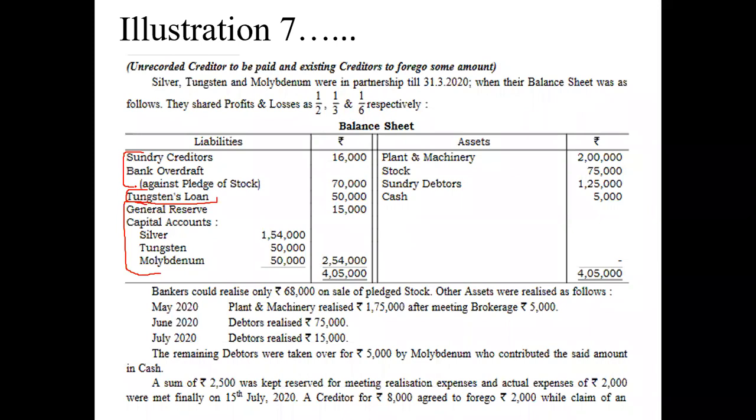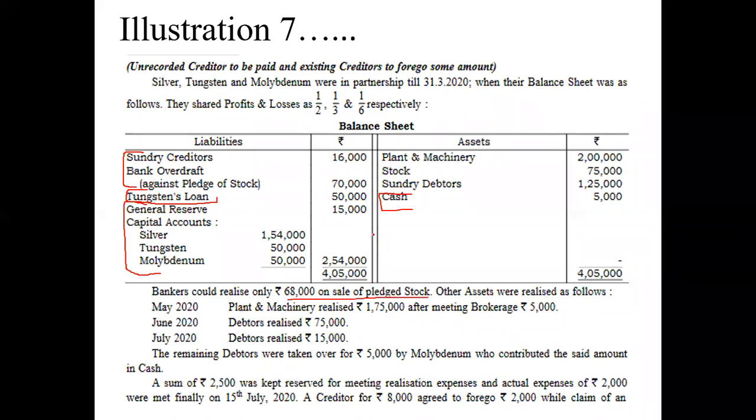Here, bank overdraft is secured against the pledge of a stock. There are three types of loan which we take. Mortgage loan we always take on immovable property, where we only transfer the title, not the possession of the goods. But in a pledge loan, we transfer the possession of the goods, not the title. So here the entire stock was given to the bank so that we can take a bank overdraft of 70,000. So it is secured, and creditor is unsecured. On the asset side, the important information for us is cash balance of rupees 5,000. Now the problem says the bank could realize only 68,000 on the sale of the pledged stock.